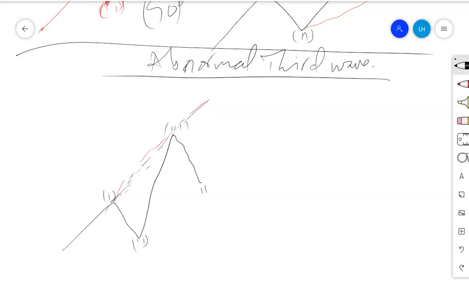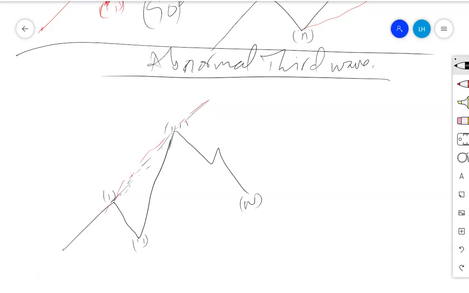I mean the fourth wave. It's not the second, you have to wait for the fourth wave to be formed. So when the fourth wave is formed, let's say we have the fourth wave, something like this, after the third wave to the top. Then we had the fourth wave like this.